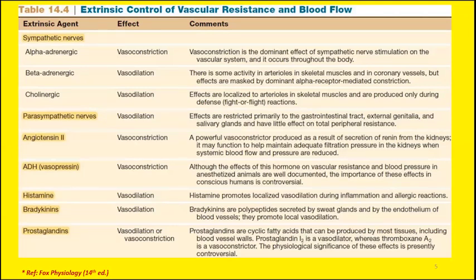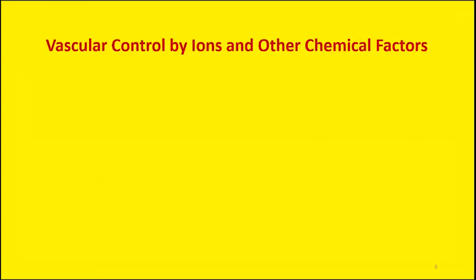Then we have angiotensin 2 released from the kidneys and vasopressin released from the posterior pituitary. Both act as vasoconstrictors. Similarly, we have vasodilators like histamine and bradykinins, and then prostaglandins, which can act either as vasodilators or as vasoconstrictors. So besides these important hormones, there are some other ions which may cause vasoconstriction or vasodilatation.